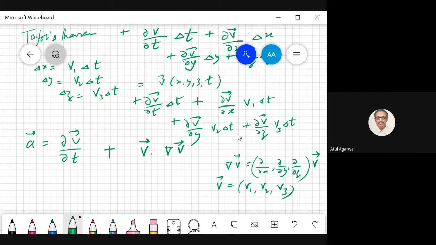Yes, sir. So this is known as convective term, convective part of acceleration. This is a local term.